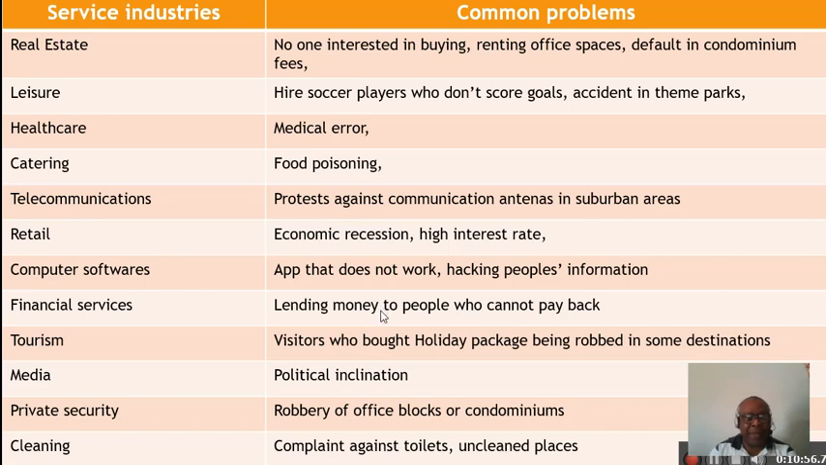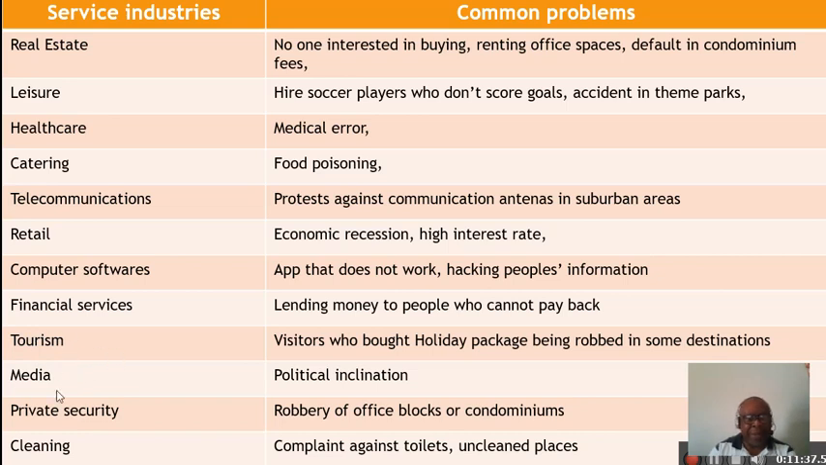But that's a problem. For the tourism segment, the problem may be that the visitors who bought the holiday package may be robbed in some destinations. These destinations are not safe. So when you bought the package, the people didn't know that these destinations were not safe. So when they arrived there, nobody told them anything, and they can be robbed. So that's the problem people in the tourism segment should expect to occur. Or they should be very careful whenever they are selling holiday packages.